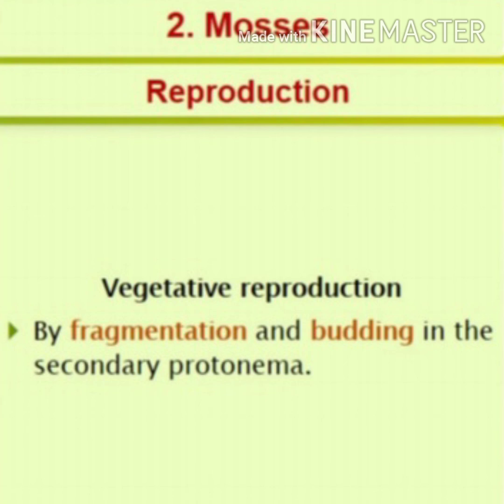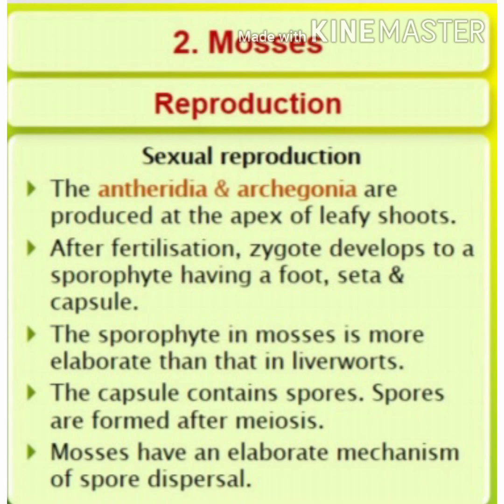Next we can study mosses. Vegetative reproduction in mosses is by fragmentation and budding in the secondary protonema. Gemmae are a type of asexual reproduction in liverworts, not in mosses. Here the sexual reproduction is with the help of antherozoids, which are produced inside antheridia, and archegonia, the female sex organ. Both antheridia and archegonia are produced at the apex of the leafy shoot.